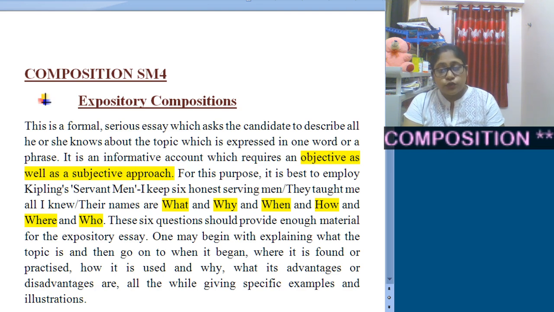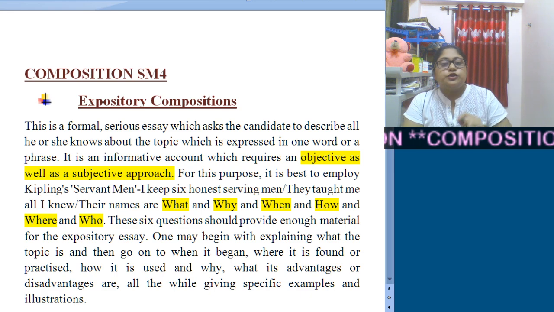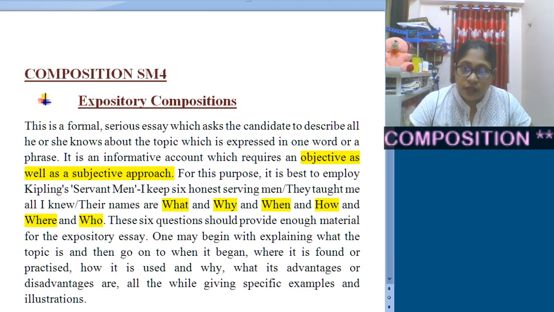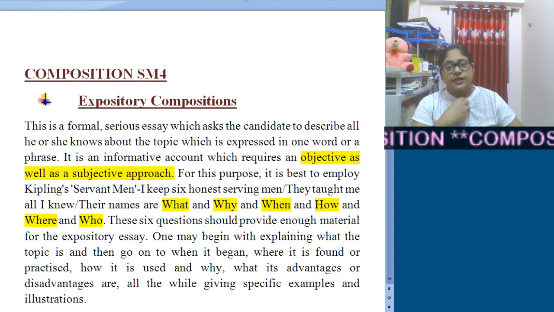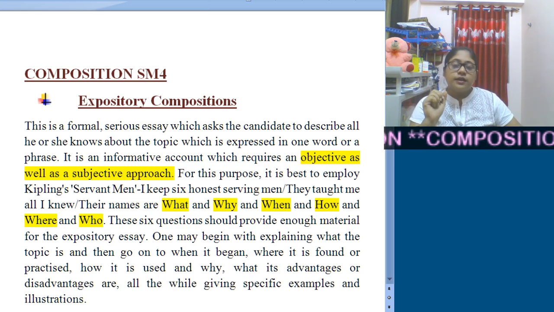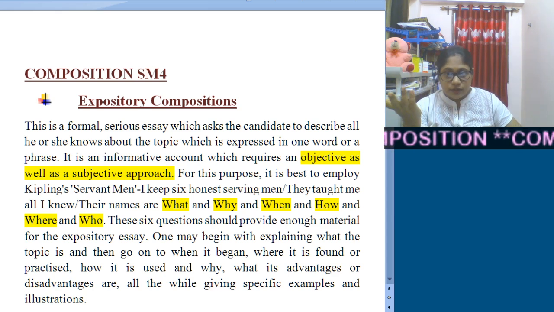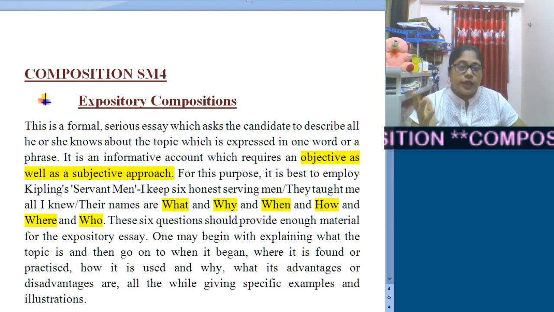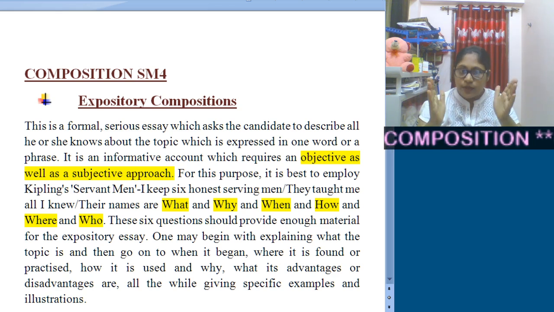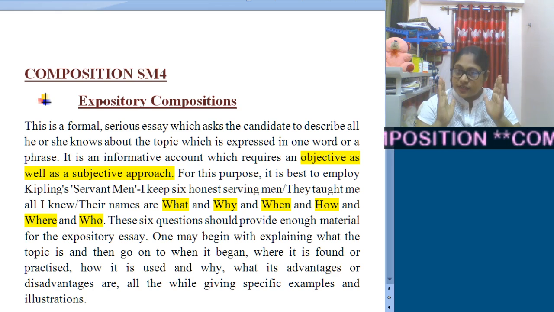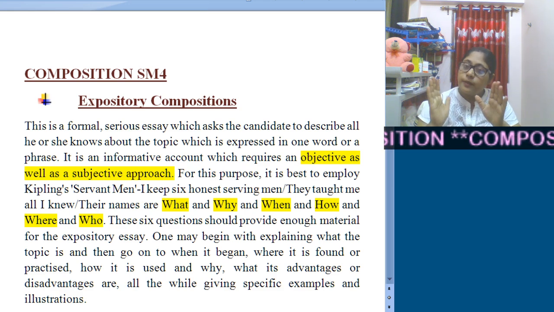Hope you all have done your work, whatever was given to you previously. So today we will discuss expository and reflective, right? So expository composition, in this particular type you will be provided maybe only one word or a phrase, and this is a very formal one, which describes whatever you know about the topic.